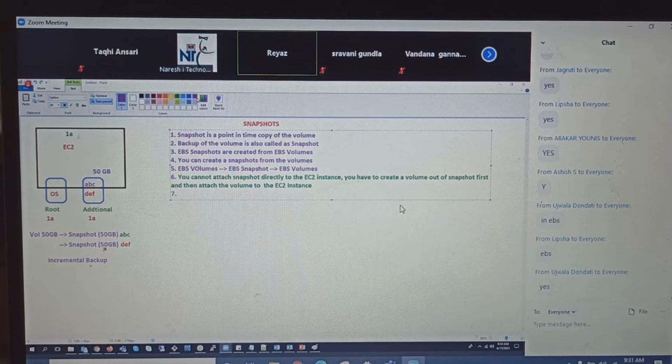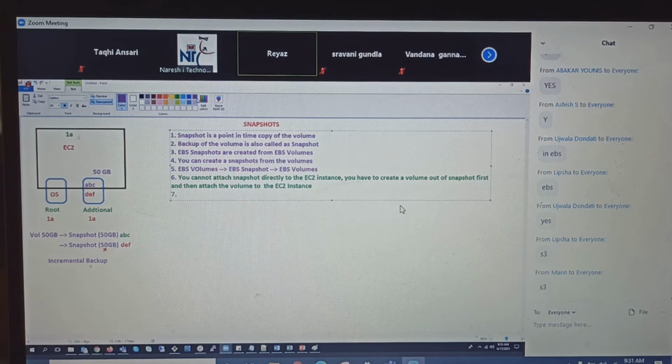Where? In S3. Whose S3? It is not in our S3, not in our customer's S3. Don't go to S3 and see, sir, where are my snapshots? No, it is the provider's AWS S3. Guys, everything should be stored in some place, right? So for snapshots, we have full control. Don't think that we need to retrieve or download the snapshot from S3. No, it is not the case. He's just telling us that in the backend, all your snapshots are stored in S3.